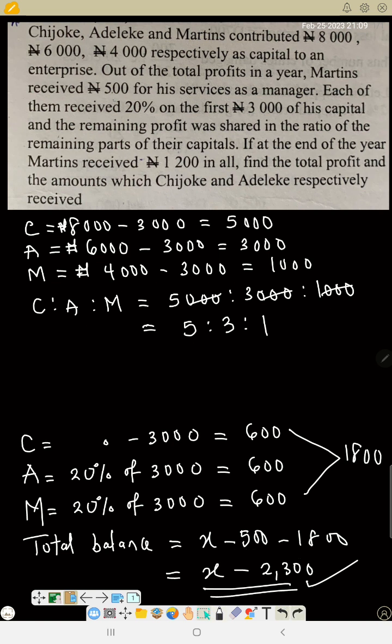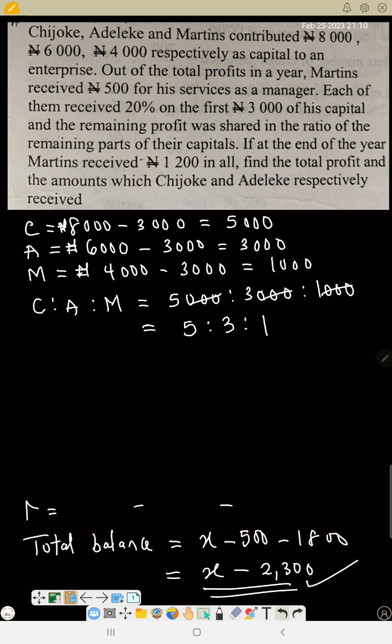Okay, so let's continue with the question. If the remaining profit was shared in the ratio of the remaining part of their capitals, and at the end of the year Martins received 1,200, to share something in ratio you need to add the ratio. 5 plus 3 plus 1, that is 9. Remember, C is Chijioke, that is 5, A is 3, Martins is 1. By the end of the year Martins received 1,200.